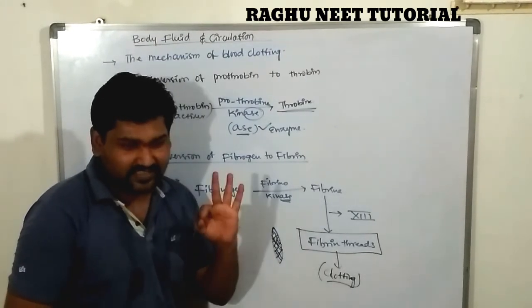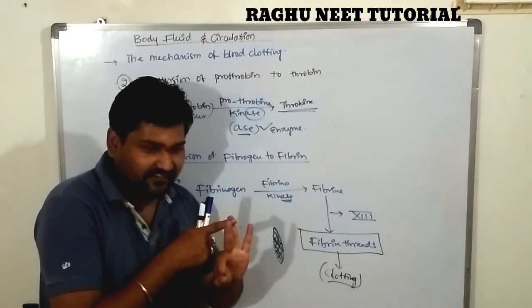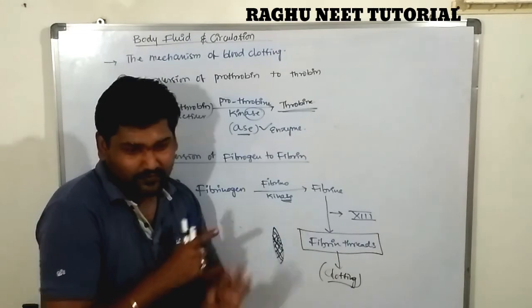Are you clear? So there are three processes: first, the prothrombin activator, then the conversion of prothrombin to thrombin, and fibrinogen to fibrin.